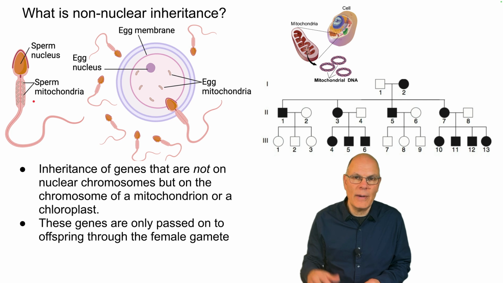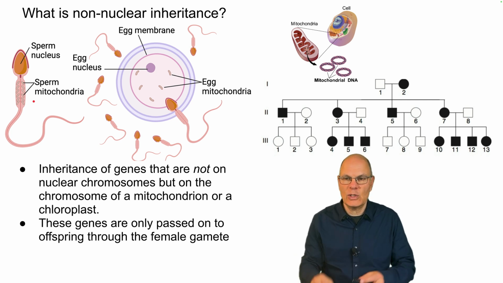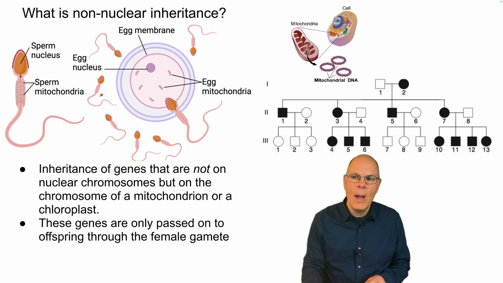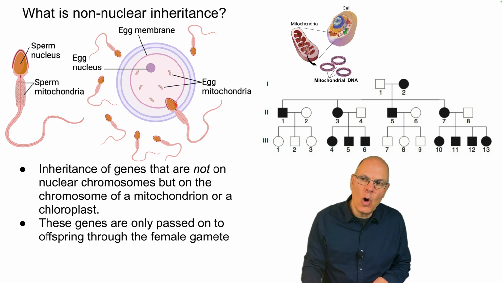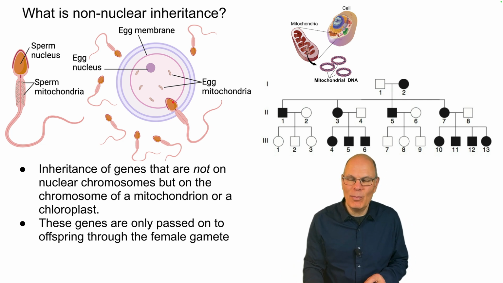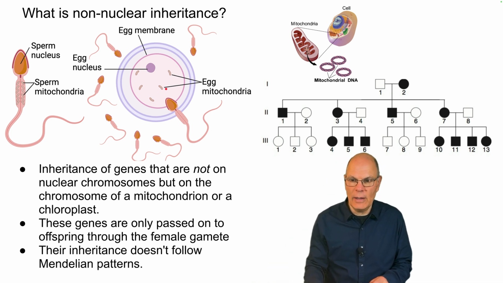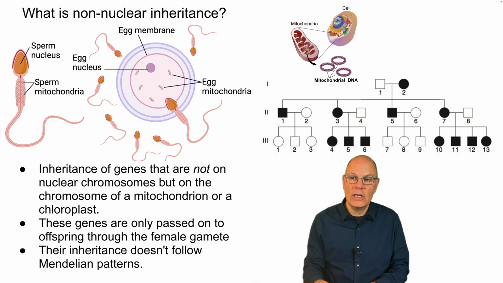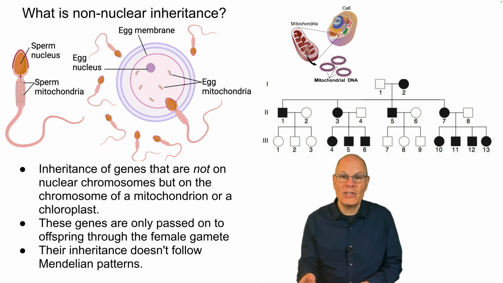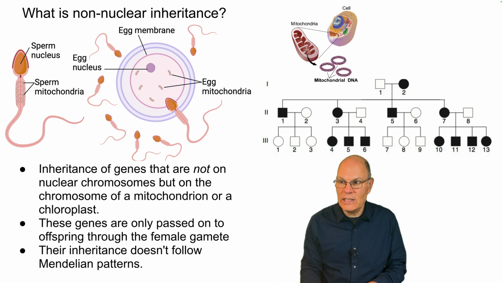Sperm have mitochondria. The mitochondria power the flagellum that enables the sperm to swim towards the ovum. But when there's fertilization, only the head of the sperm penetrates through the egg membrane, or is allowed in through the egg membrane, and all of the mitochondria are left outside. So all of the mitochondria that get passed on to the offspring are mitochondria that were passed on through the female germ cell. The inheritance pattern of these mitochondrial or chloroplast genes doesn't follow Mendelian patterns.